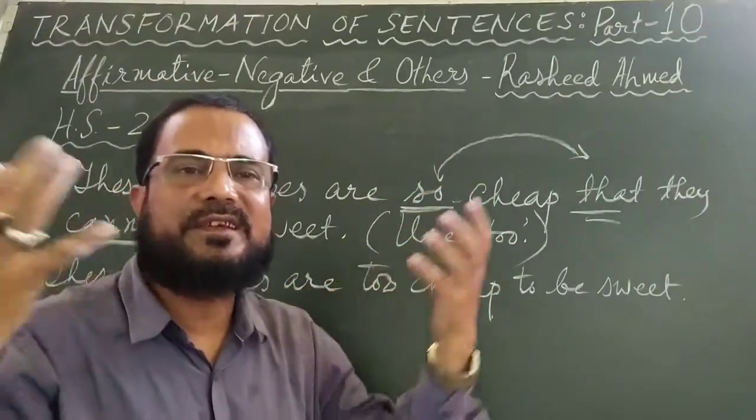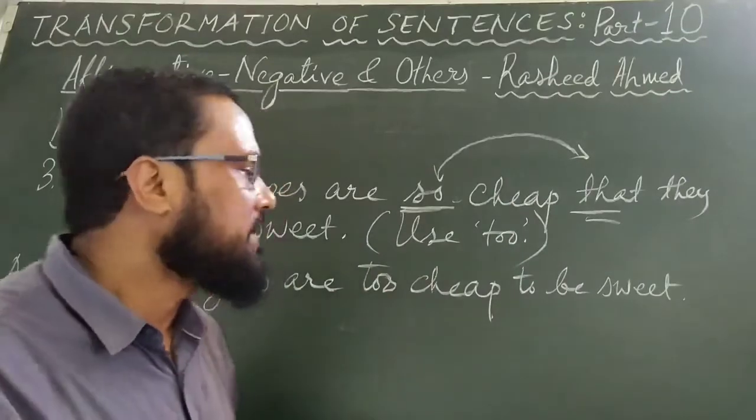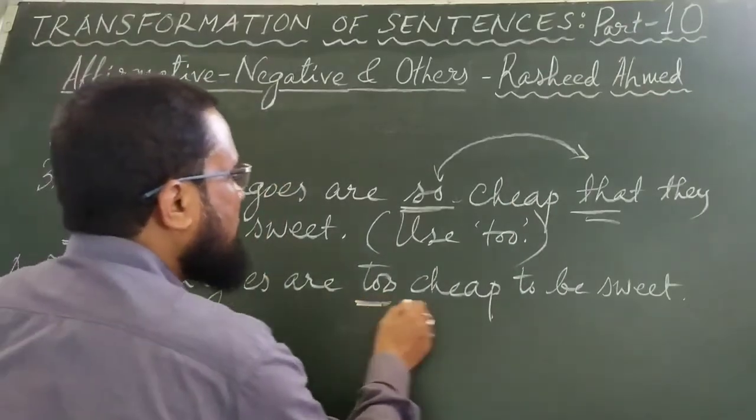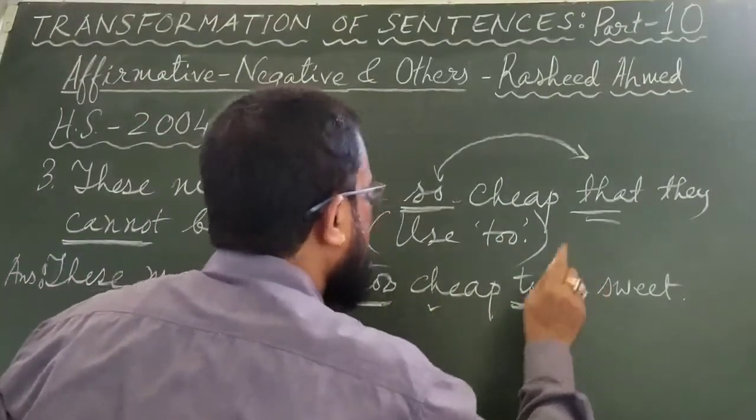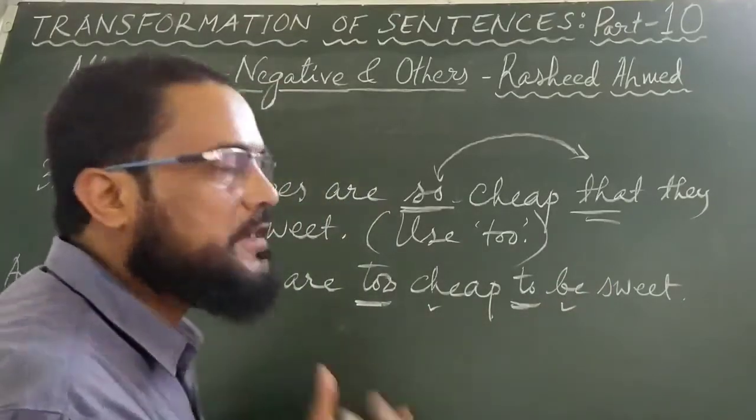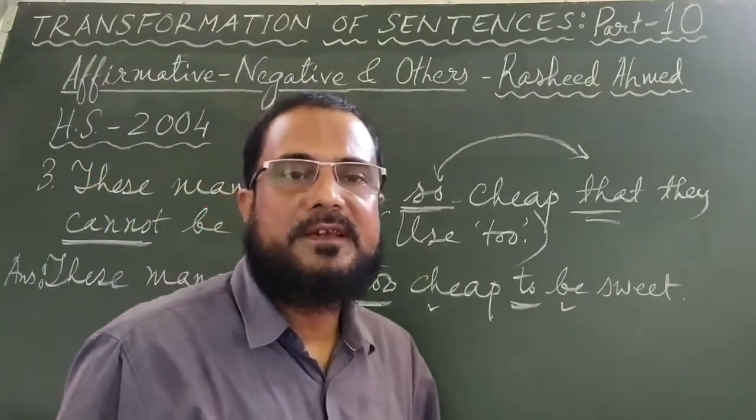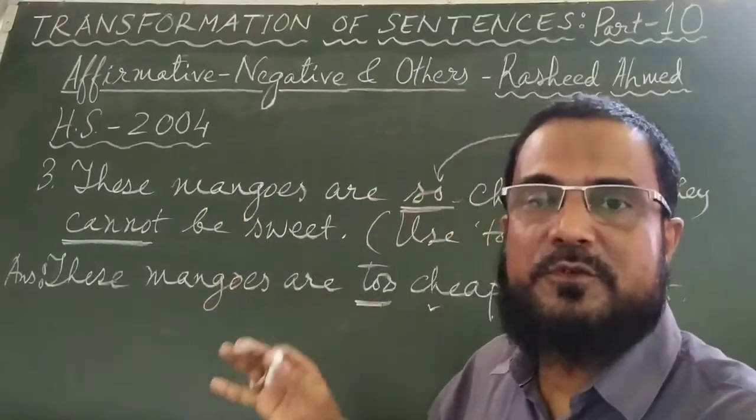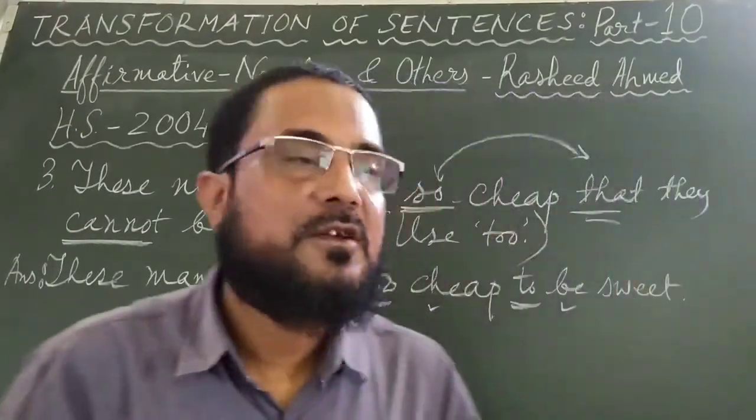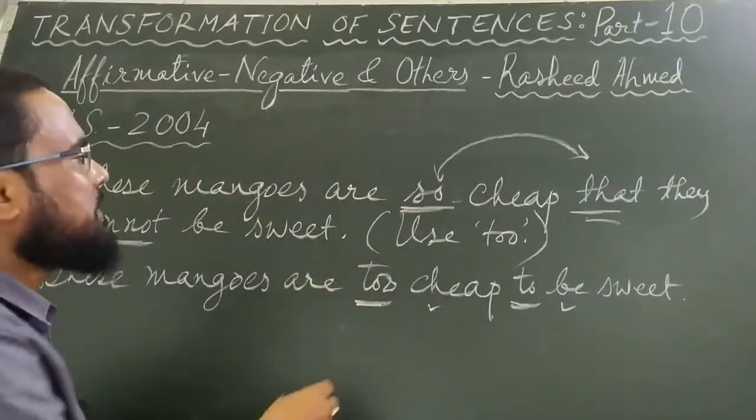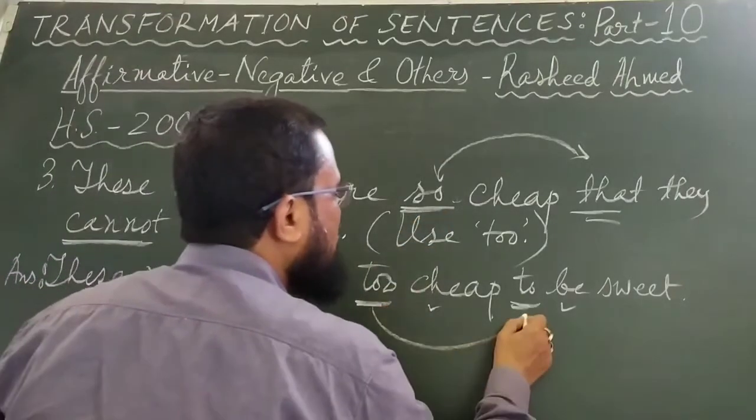In all these cases, just forget about the difficulties. Just use too. After too the adjective, then to the verb. These mangoes are too cheap to be sweet. These mangoes are so cheap that they cannot be sweet. These mangoes are too cheap to be sweet. Instead of so that, we have used too.